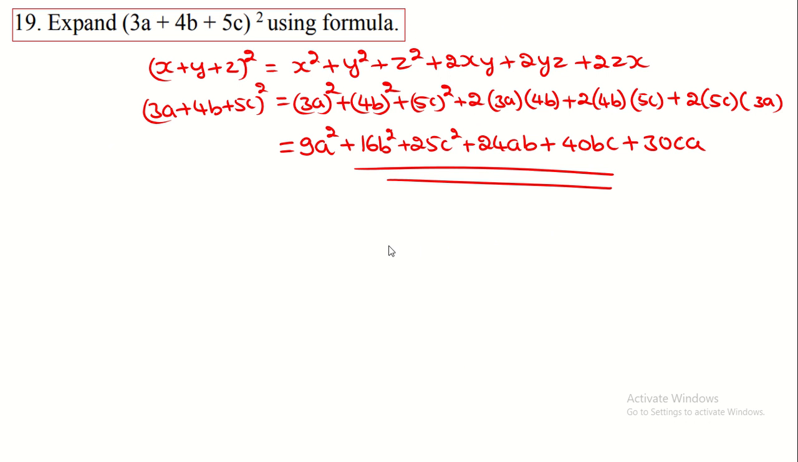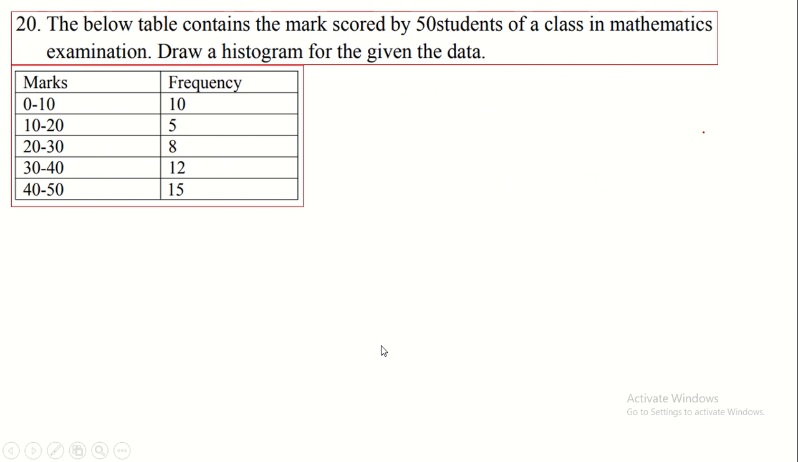So we are moving to the next question. The table below contains the marks scored by 50 students of the class in a mathematics examination. Draw a histogram for the given data. For 0 to 10 there is 10, 10 to 20 is 5, 20 to 30 is 8, 30 to 40 is 12, and 40 to 50 is 15.